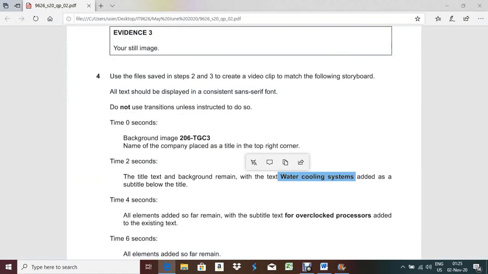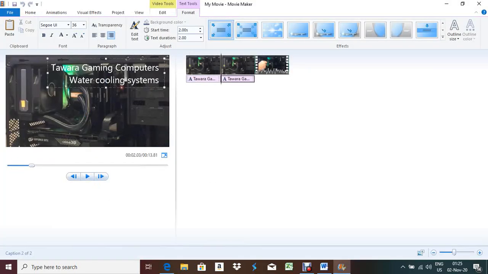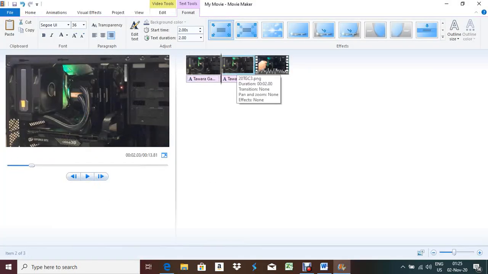Okay, done. Now the next one is 4 seconds. And what is the difference between 4 and 6? 2. All elements added so far remain with the subtitle text. So all elements, that means the same thing again you have to copy. Same thing means the second still image, second slide. So it will be the same.